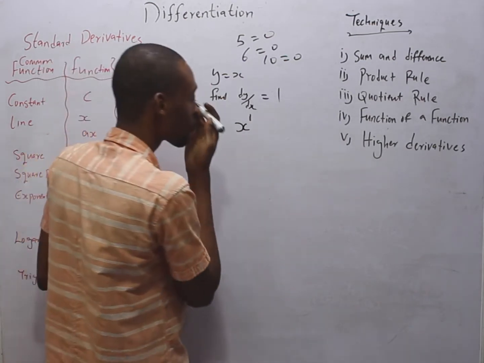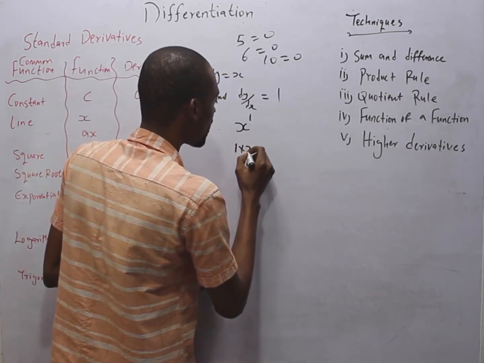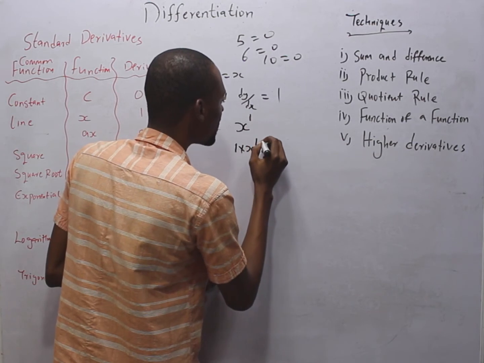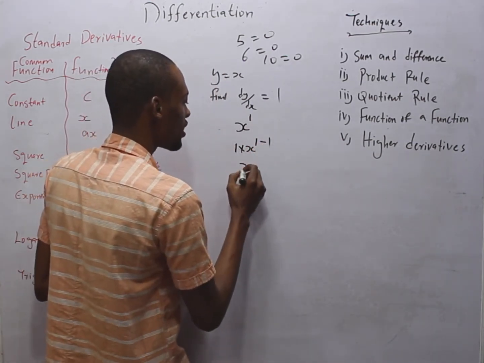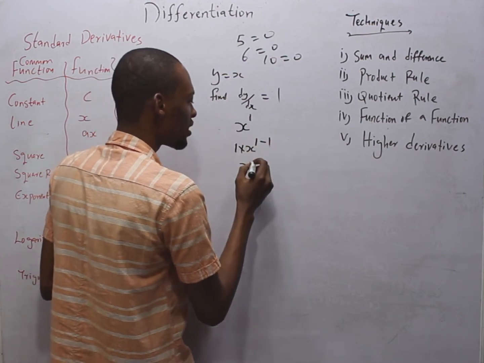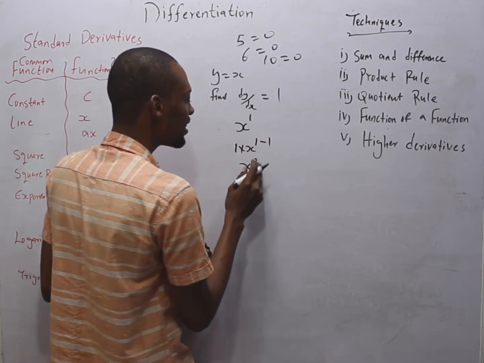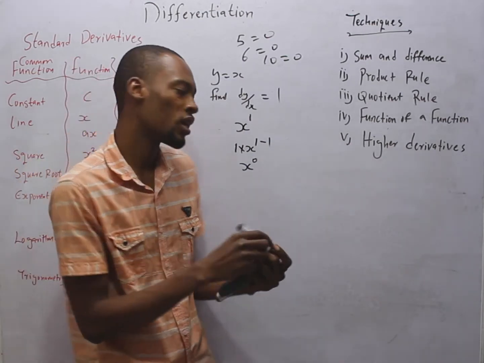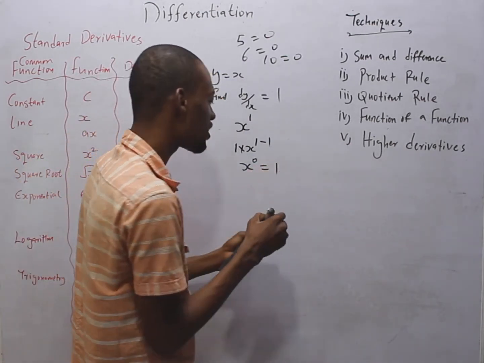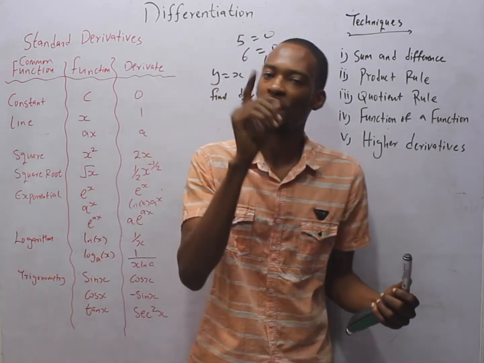So that gives you 1 times s, then 1 already here, subtracting 1 from the power. 1 times s is s, 1 minus 1 is 0. So any meaningful number in mathematics raised to the power of 0 is 1. So this is why when you differentiate s, you get 1.